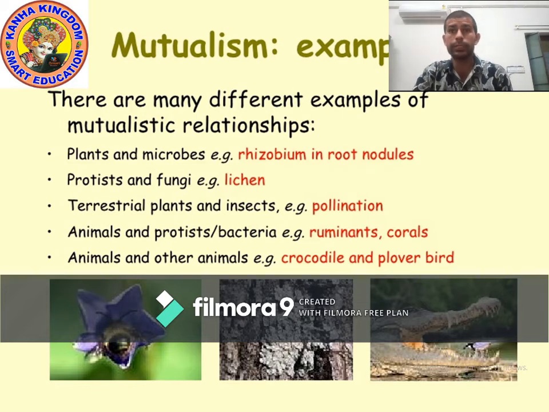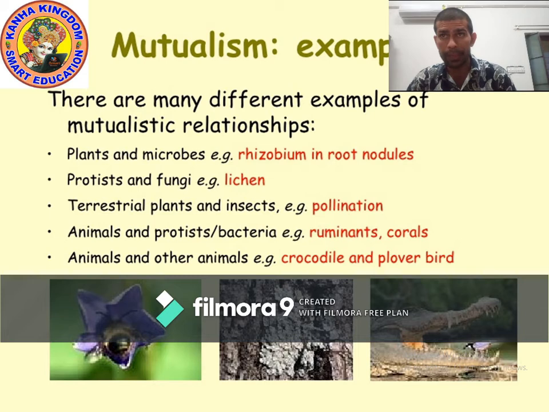How do they live together? The root nodule of the leguminous plant provides shelter to rhizobium, and in return rhizobium provides water and some nutrients. In this way they live together.